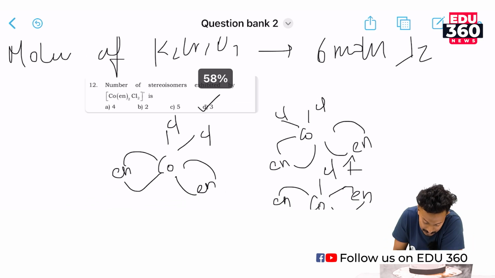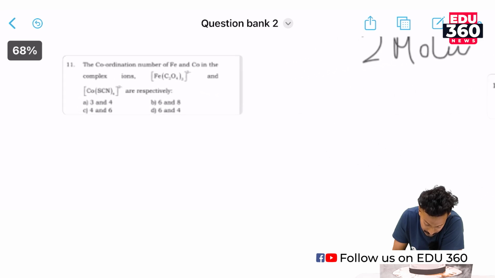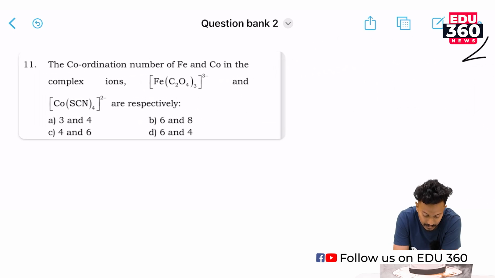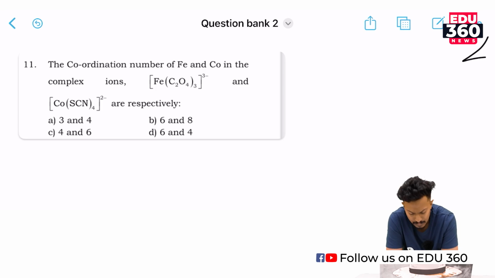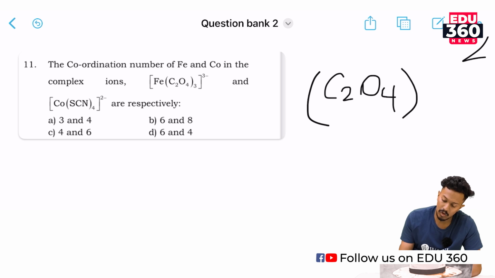We will move on to our next question, which is the coordination number of iron and cobalt in the complex ions. Okay, so these 2 are the complex ions here, right. What is an oxalate? This C2O4 2 minus is an oxalate ion, right?